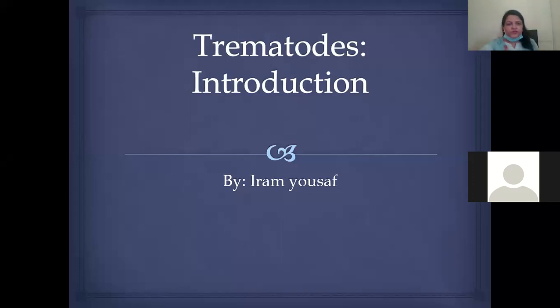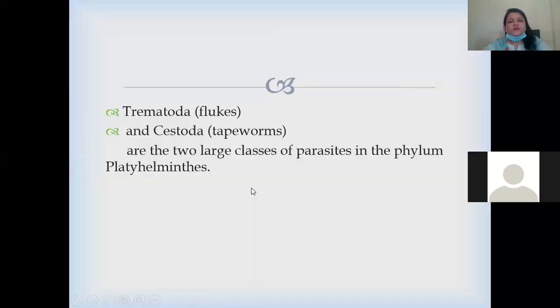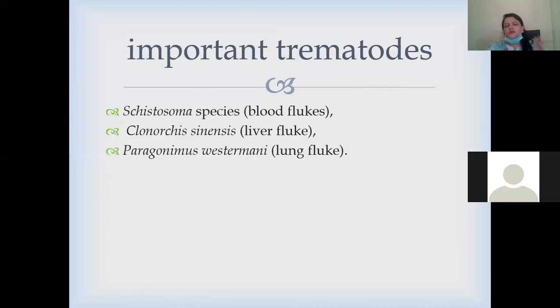Assalamualaikum bachcho. Today we will discuss trematodes. Trematodes are the second most important group of flukes from the platyhelminthes. The other group we have already covered was cestodes, which in common language we call tapeworms. The most medically important ones are those organisms which cause diseases in humans.